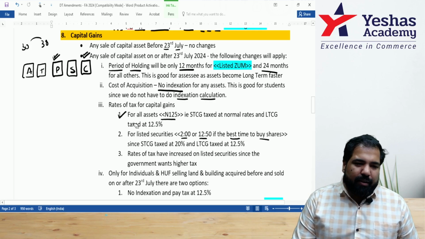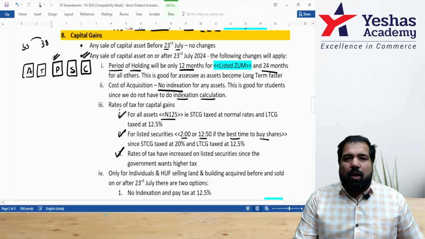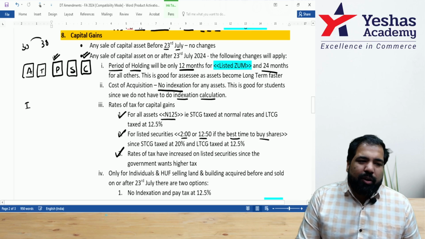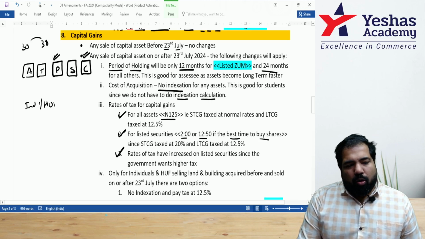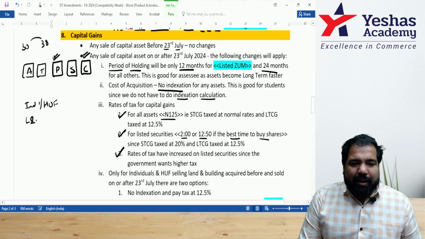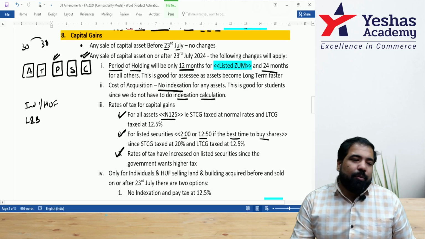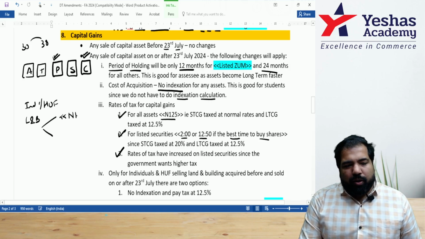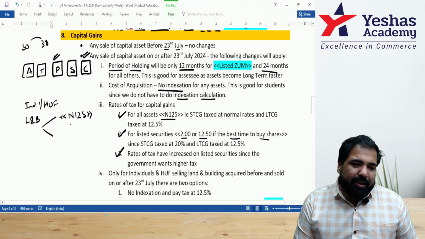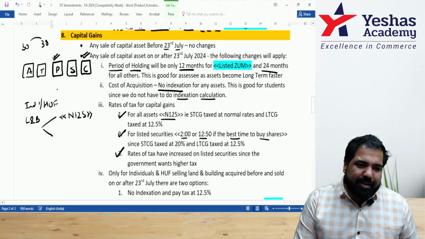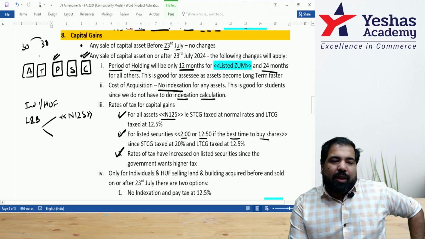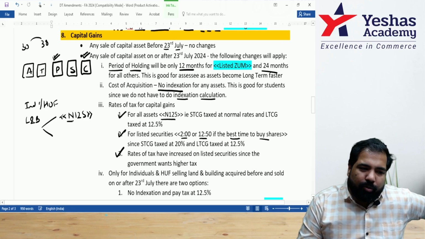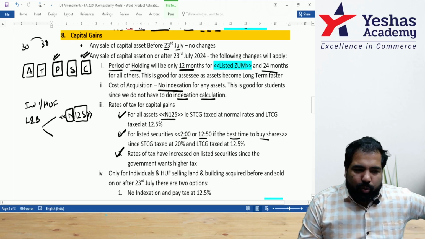That's first. That's second. Now, a lot of people did not like this, that there was no indexation. So the government said, listen, are you an individual or a HUF? Only for those people. And are you selling a land and building, not shares, not gold, only land and building? Then we'll give you two options. One, of course, is right now N-12.5. That is still there. That means if I have a land and building of 30 lakhs and I'm selling it for 38 lakh, and I have a long term, short term capital gain, it will be taxed either at normal rates or 12.5%, as you know.